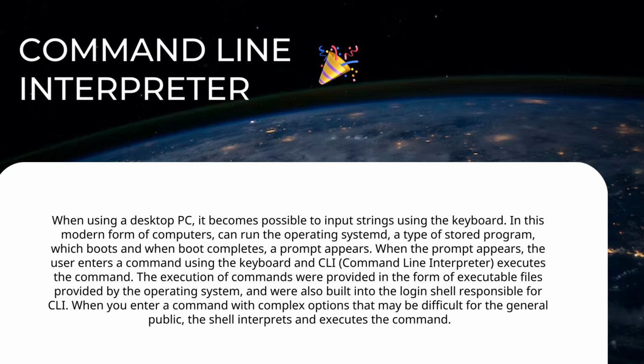When you enter a command with complex options that may be difficult for the general public, the shell interprets and executes the command. These structures are highly complex. Pipes and redirection functions are used to receive and execute command results. Therefore, GUI operating systems to replace the CLI were also developed. However, all GUI operating systems still provide a separate CLI. This is why system administrators are asked to combine multiple functions to achieve detailed execution.